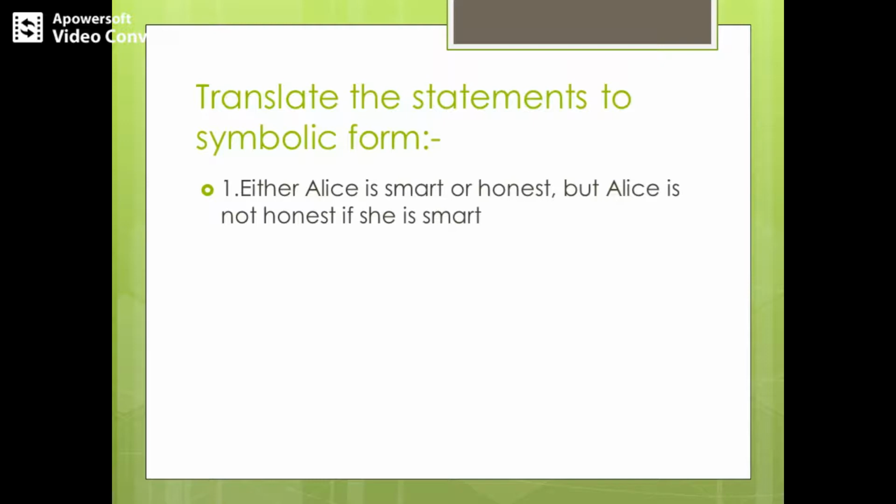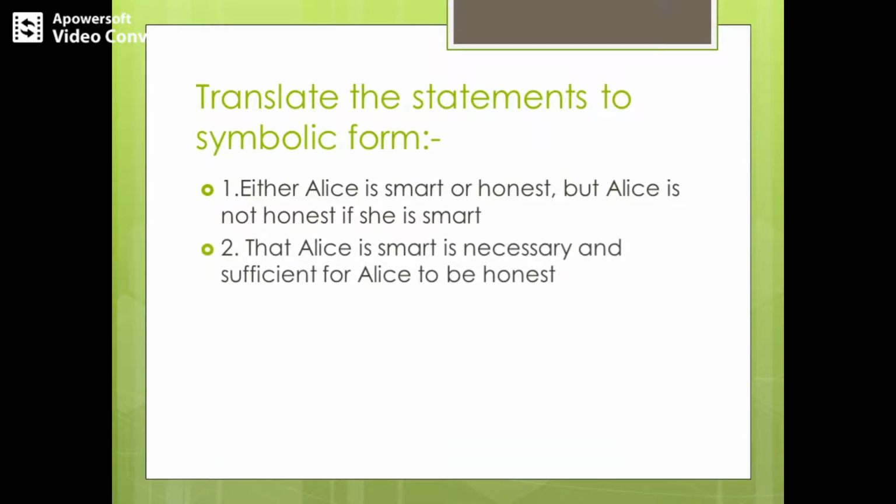So we can transform the second half, that is, if she is smart then she is not honest, and it can be written as P implies negation Q. You know Q states Alice is honest, correct? So totally we can say P XOR Q and P implies negation Q, correct?